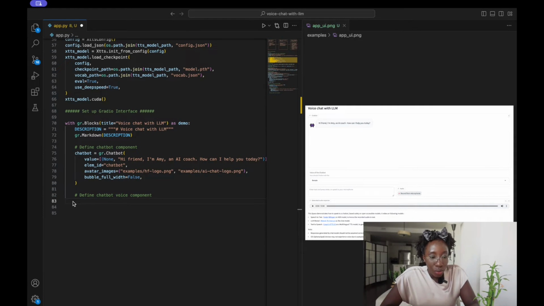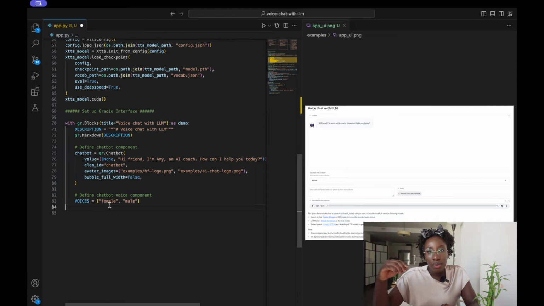So we'll be having two options for the voices. We have a female voice or a male voice. The user can choose whichever one they want to interact with. These voices are audio clips, and these audio clips will be passed to the TTS model, and then the TTS model will use that to speak as the LLM.